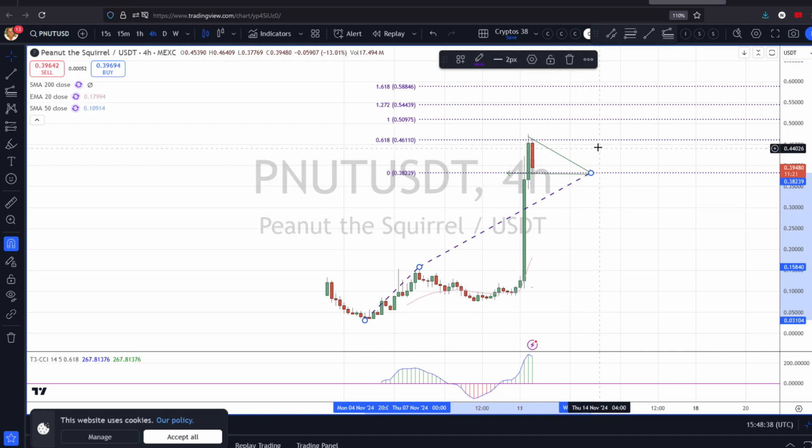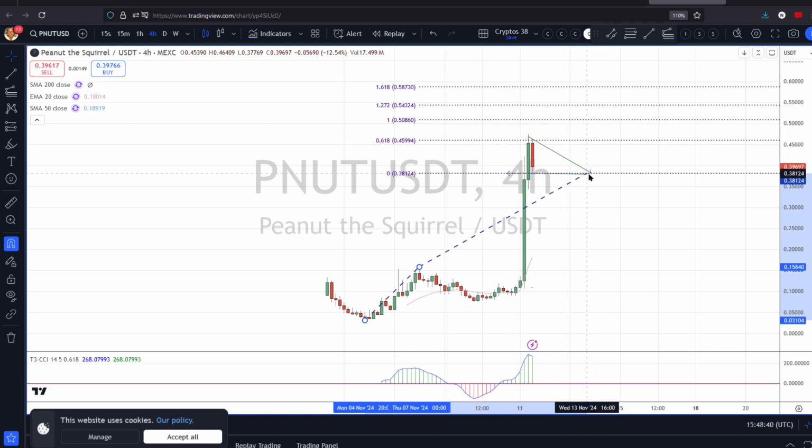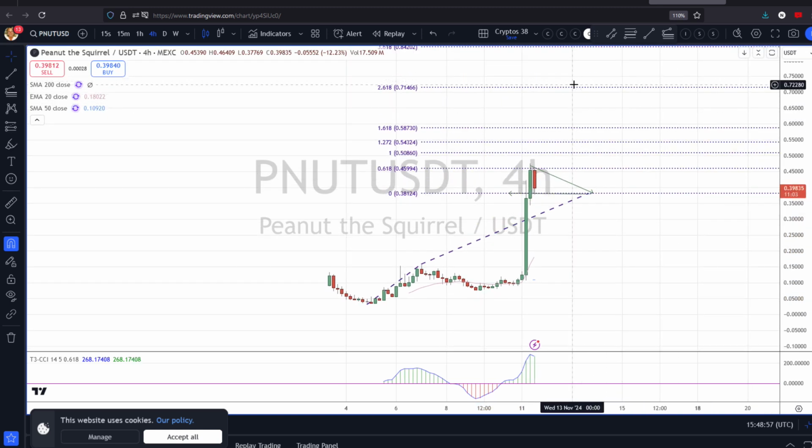So if this wave 5 is only 0.618 of this wave 1, we'll retest the highs. If we do an equal to this first swing, we'll get to 0.5. If we go to 1.618 of this first swing, we'll go to 0.58, and if we do 2.618, 0.71. And so I measure the relationships between the swings that way.